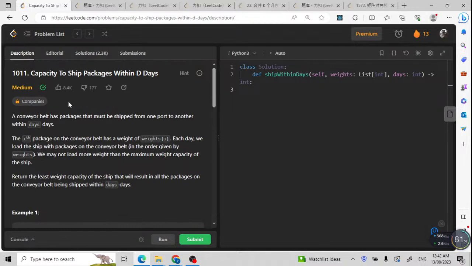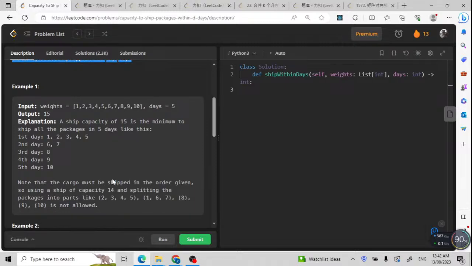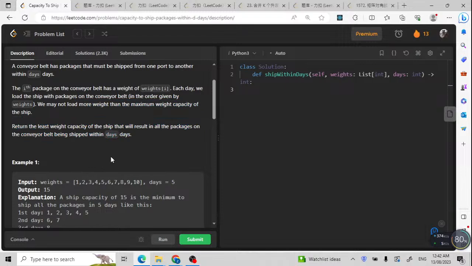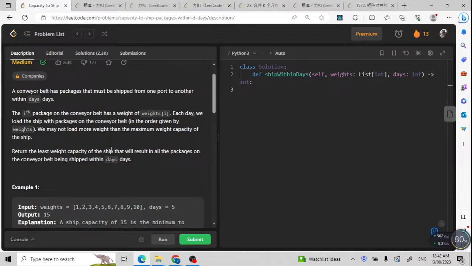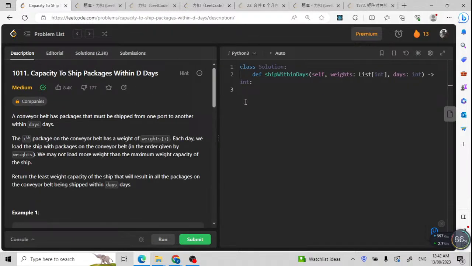If you check my video for 410, the Split Array Largest Sum, you should understand why I can finish writing it like this and why it is so fast when we use binary search and greedy to finish this kind of problem, because this is basically a template problem in Leetcode. There are so many of them, and we just need to practice more, get familiar with it, and grasp the main idea of how to solve such problems.